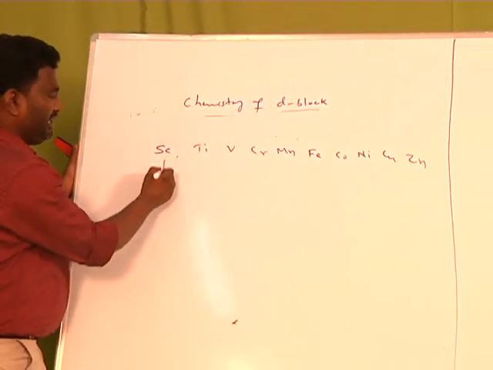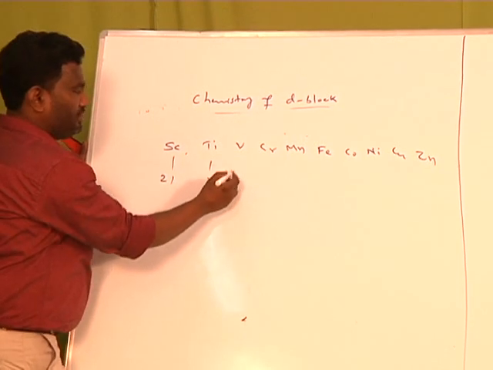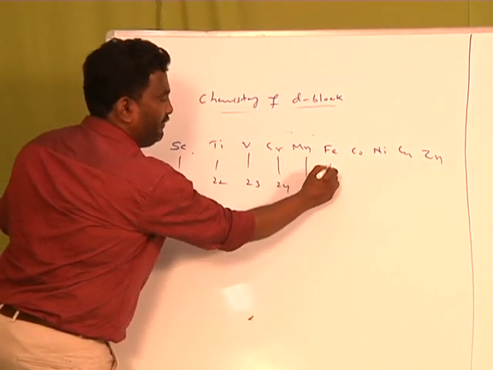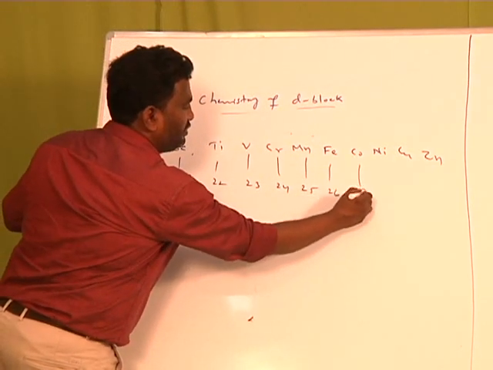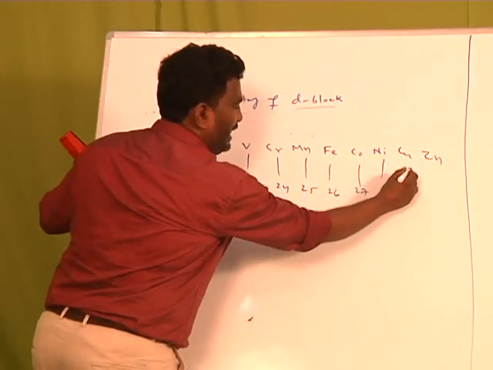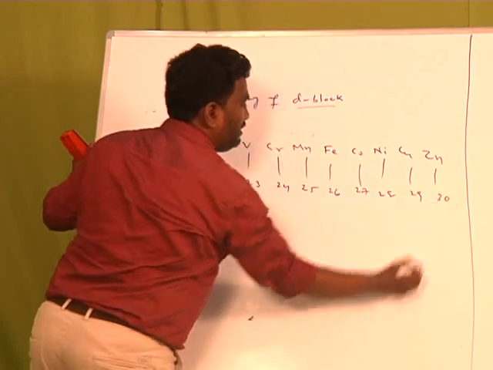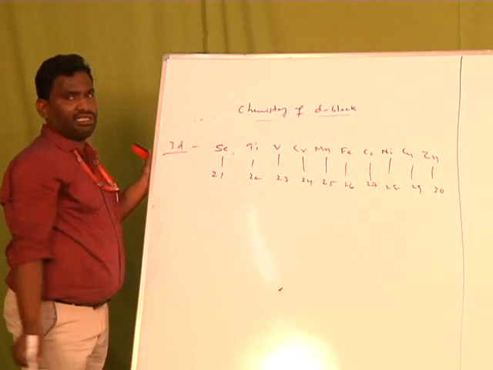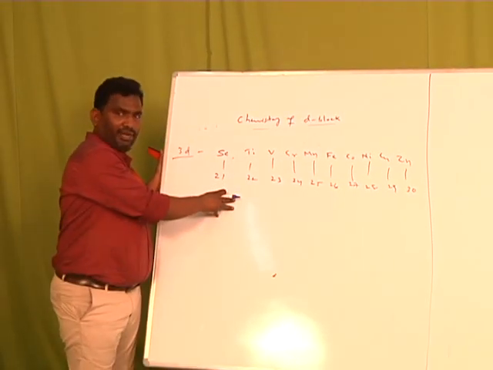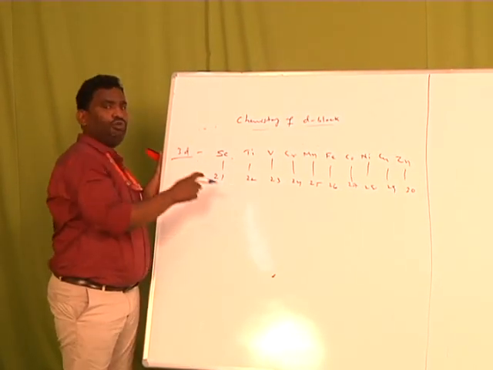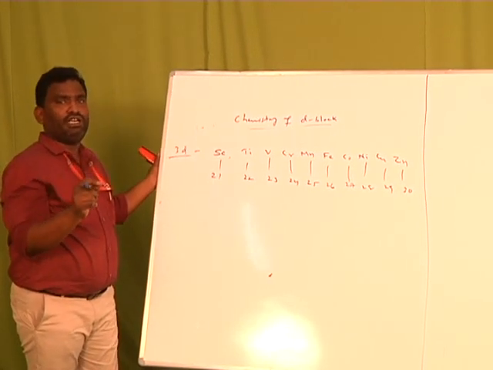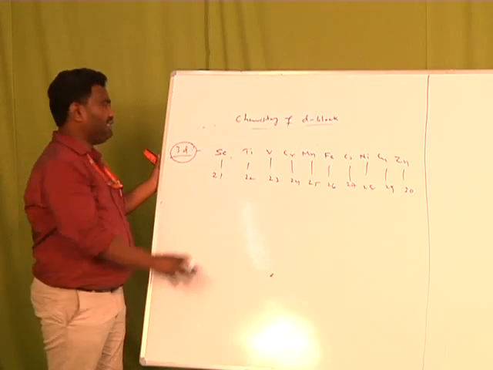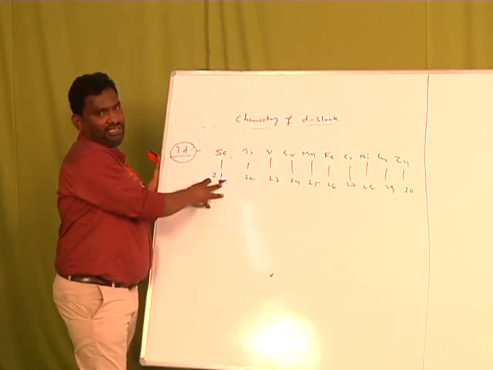Here scandium atomic number 21, 22, 23, 24 for chromium, manganese 25, iron 26, cobalt 27, nickel 28, copper 29, zinc 30. This is entirely known as the 3D series. Why? Because in all these elements, when you observe the electronic configuration, the last electron enters into the 3D orbital. Therefore, these are called the 3D series.